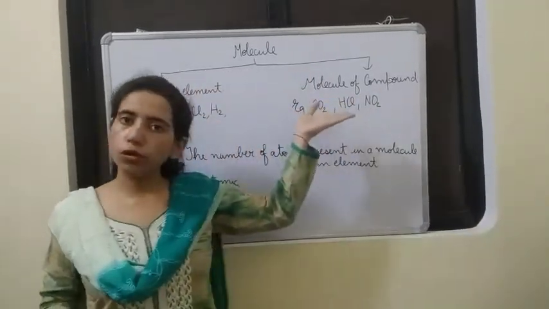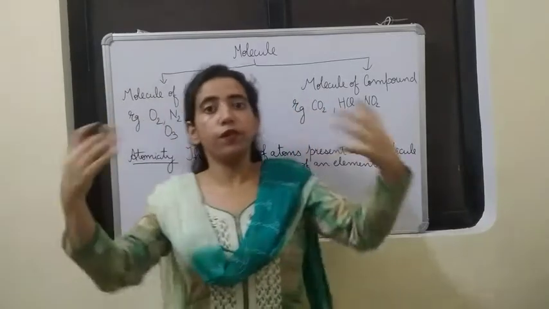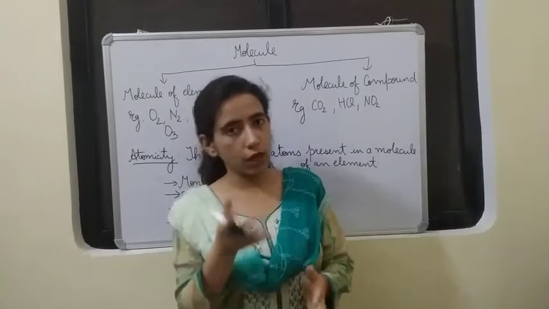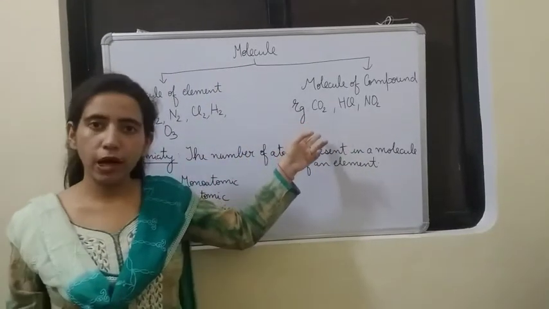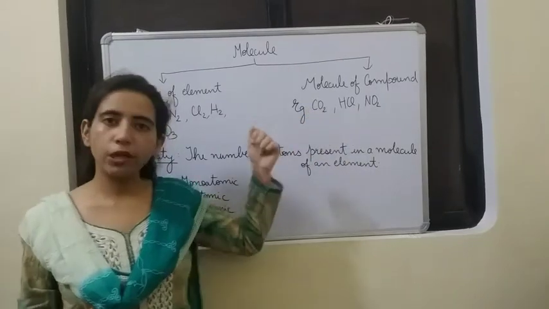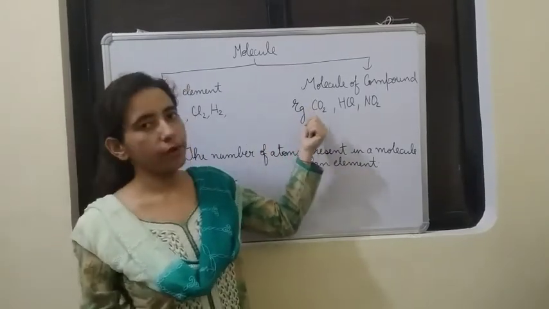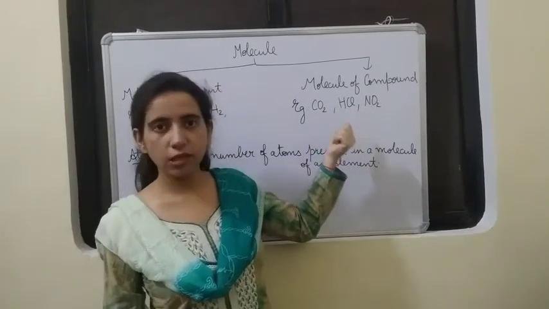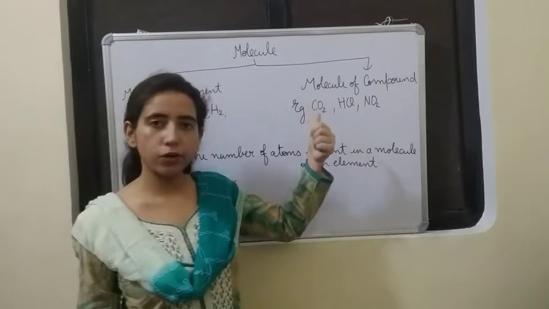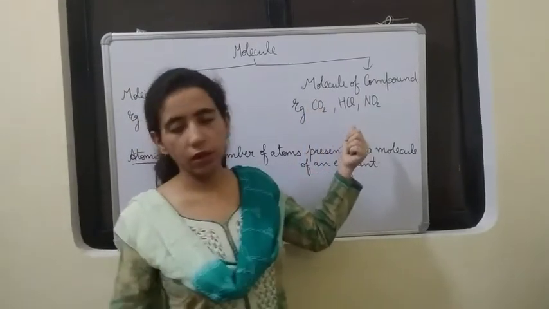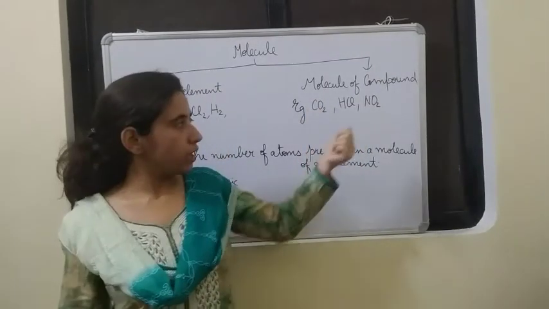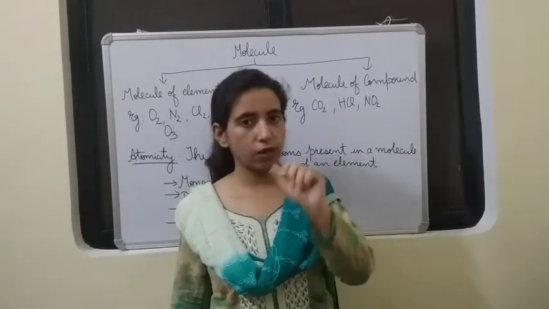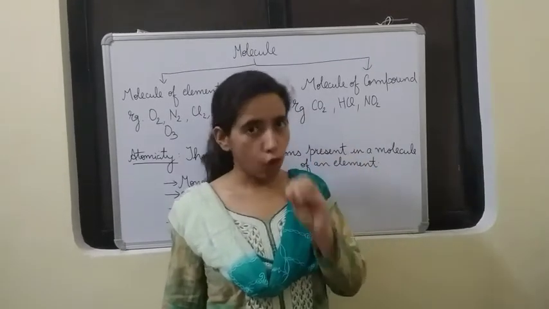and molecule of the compound on the other hand is formed by the combination of different type of atoms. When different type of atoms combine, they form molecule of the compound. Examples you see: carbon dioxide, CO2. CO2 is formed by the combination of one atom of carbon and two atoms of oxygen. Then hydrogen chloride, HCl, it is formed by the combination of one atom of hydrogen and one atom of chlorine. Then NO2, nitrogen dioxide, it is formed by the combination of one atom of nitrogen with two atoms of oxygen.